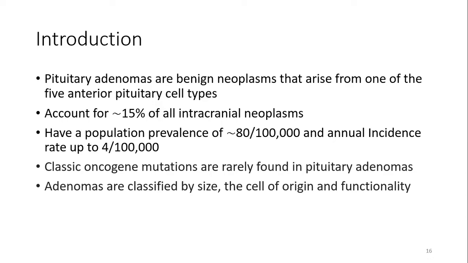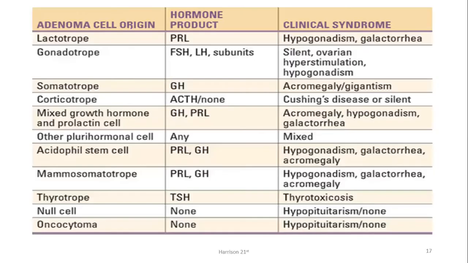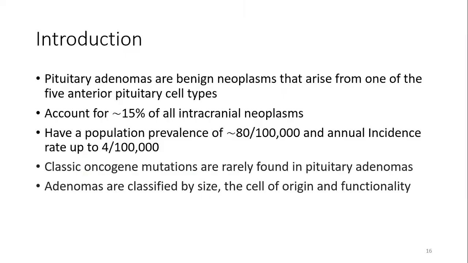These pituitary adenomas are classified by size as macro or micro. Those greater than 1 centimeter we call macro, and those less than 1 centimeter we call micro. The other classification is based on the cell of origin, whether it is the lactotrope, which produces prolactin, or gonadotrope, somatotrope, corticotrope, or thyrotrope cells, or a mixture of these cell types, or absence of any cell type in the pituitary adenoma.